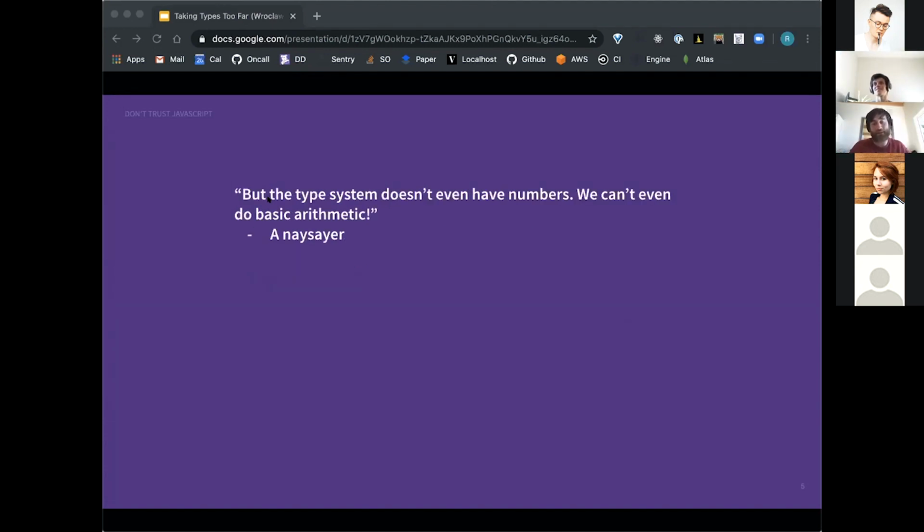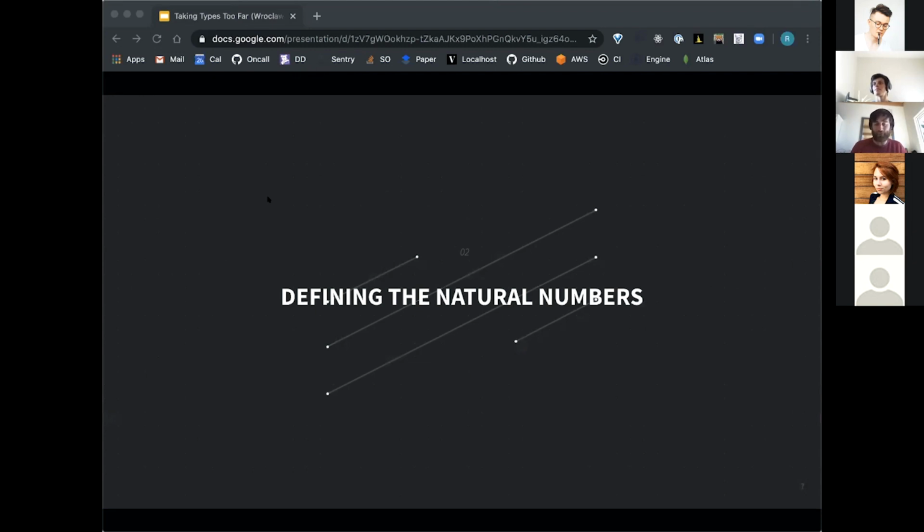So some might complain that JavaScript is convenient and has silly things like numbers and addition built in, but honestly, that's the problem. I can't reason about numbers if I don't know exactly how they're defined. So let's define some numbers.